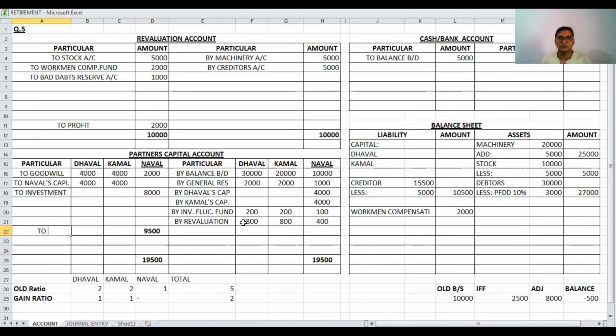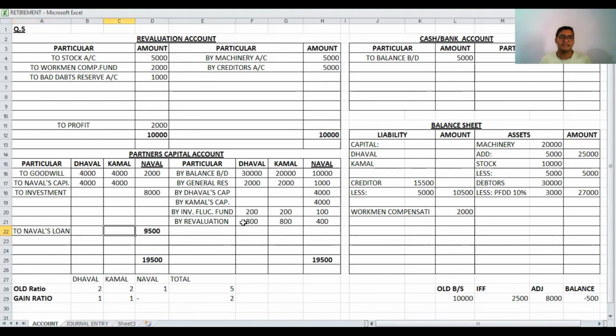Now Naval retired. After closing the retired partner's capital account, the difference is 9,500. Remember, Naval is not a partner now, and that's why we have to pay. But check, is any adjustment for payment given? No. It means if no adjustment is given, we have to show it as Naval's loan.